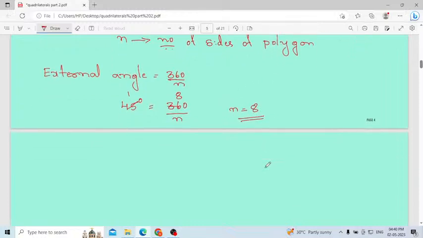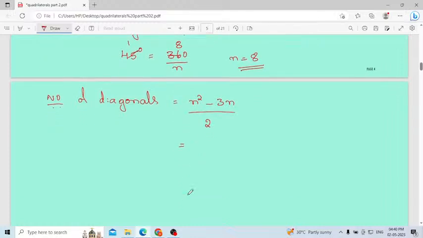But here they are asking the number of diagonals. What is the formula to find out the number of diagonals? You know the formula: n square minus 3n divided by 2. Substitute the value of n.